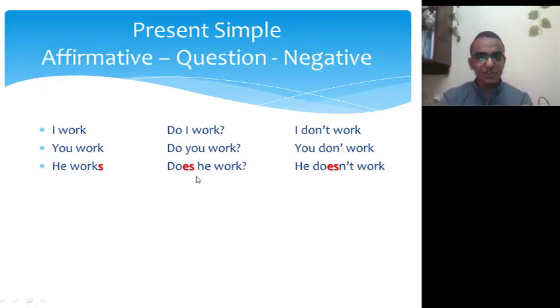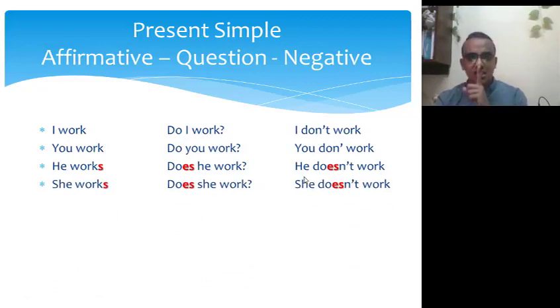Okay, so here he works. Does he work? Not works. He doesn't work. Not works. Okay, and as I told you, we use don't and do with I, we, you, and they, and we use does and doesn't with he, she, and it. Good. Let's get more examples. She works. Does she work? She doesn't work. Not works because it's in the negative form or the question form.